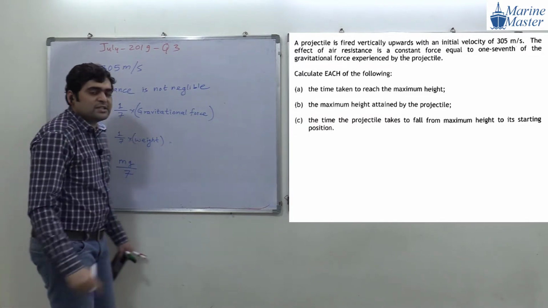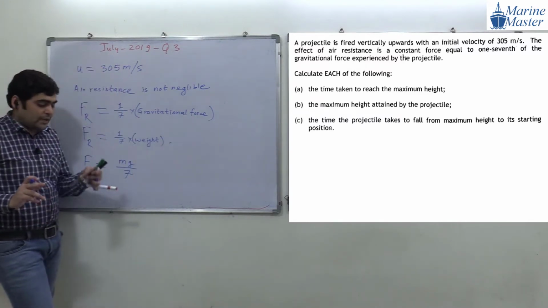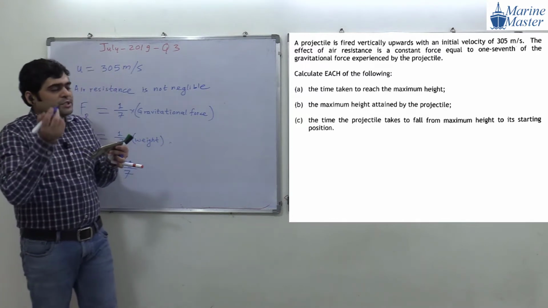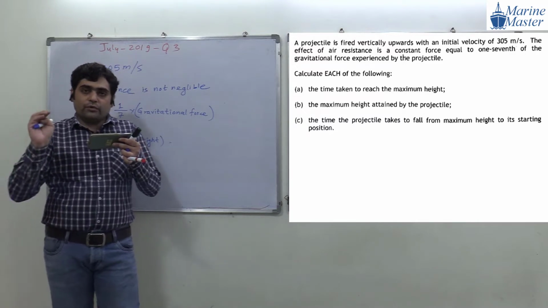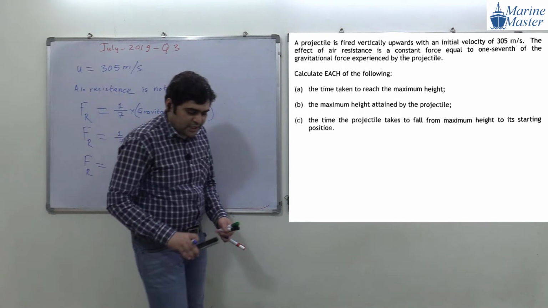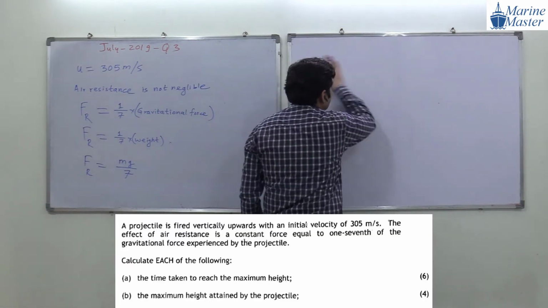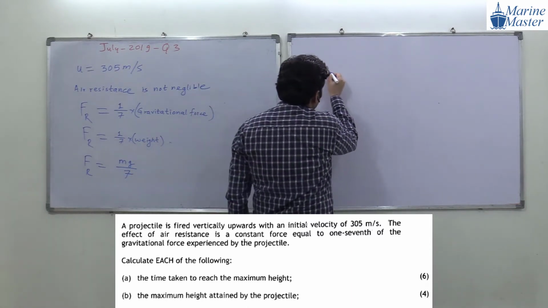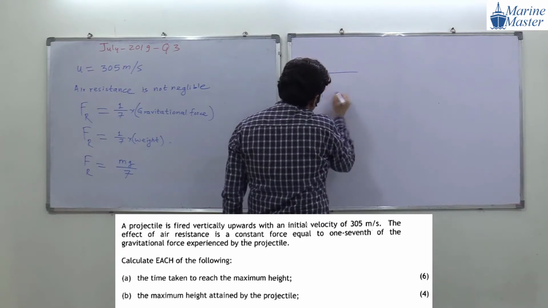Okay, any doubt in this discussion, guys? Try to observe the things here. Now my question for all of you. So we have thrown the object vertically upward. Now, how many forces are acting on this object, guys? Suppose this is our object. We don't know its mass, we assume its mass as m.